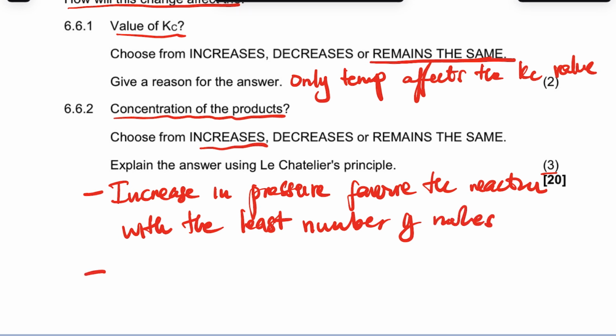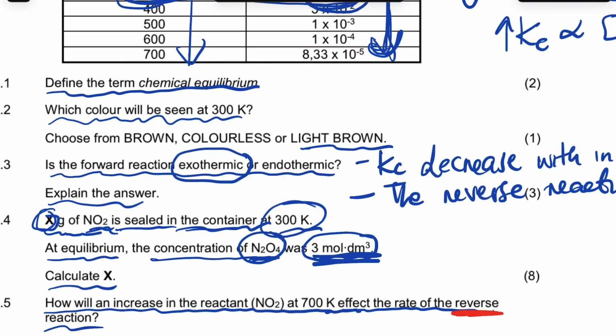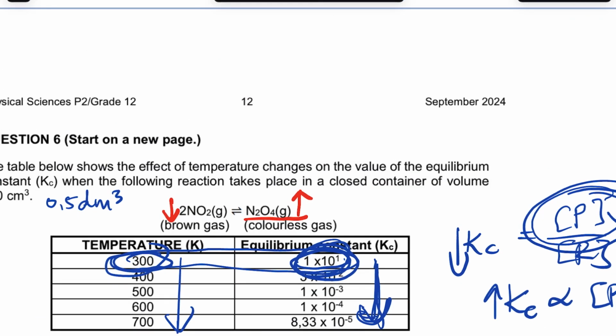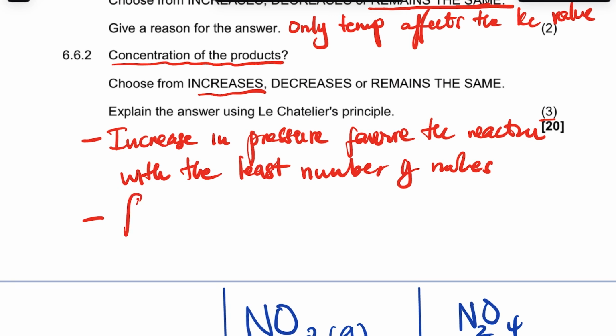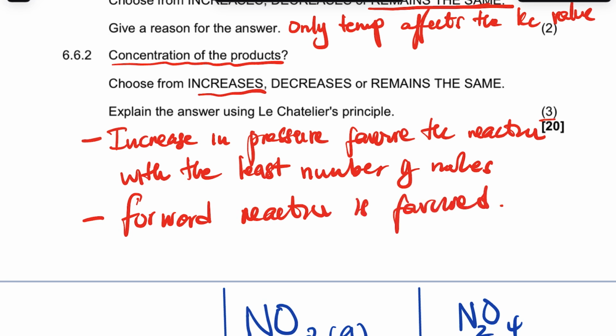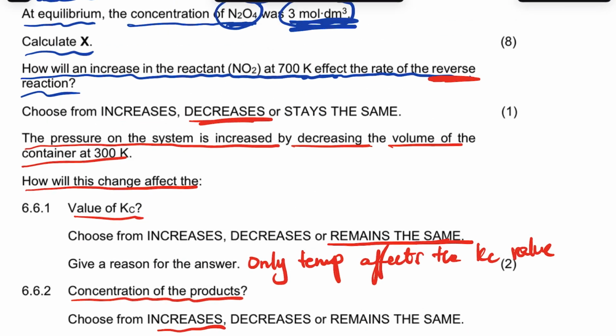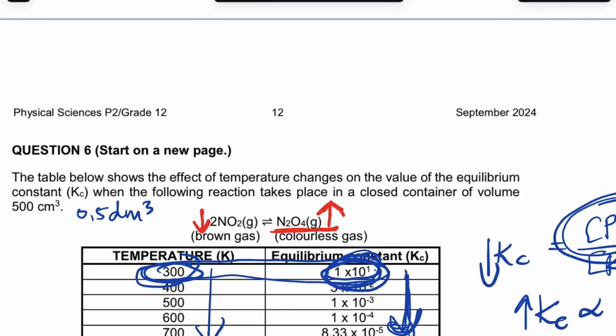That's 1 point. Second point, as I've mentioned, it favors the side with the less number of moles, which is the product, which is the forward reaction. So the forward is favored. So you will say the forward reaction is favored. Right? That's important there. Guys, I hope this question makes sense.